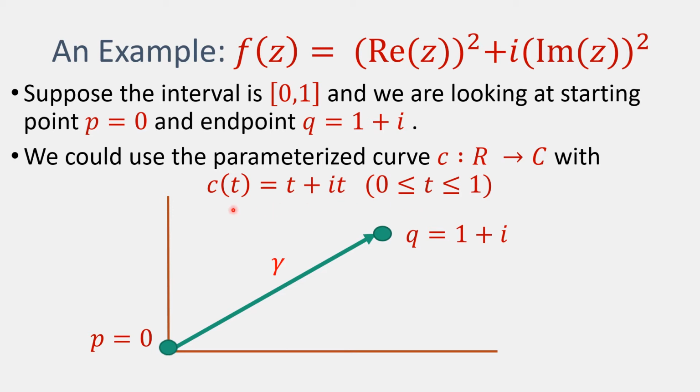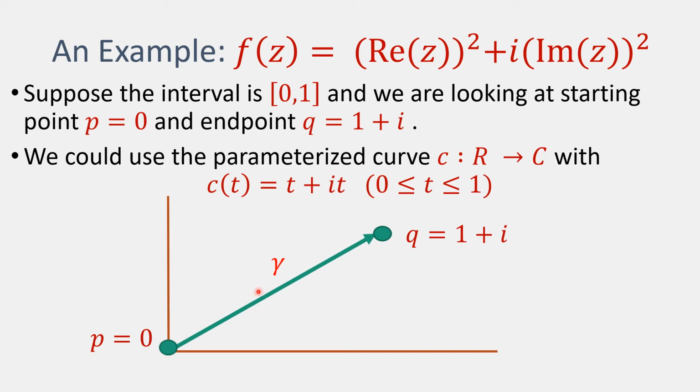And this satisfies the properties we need. If we evaluate this function at the point t equals 0, we get the outcome 0. That's our starting point. If we evaluate this function at the point t equals 1, then we get 1 plus I. That's our end point here. So if we're looking at this diagrammatically, this is the complex plane.